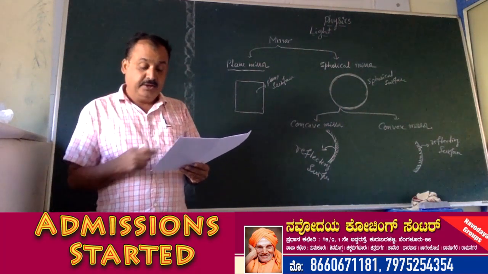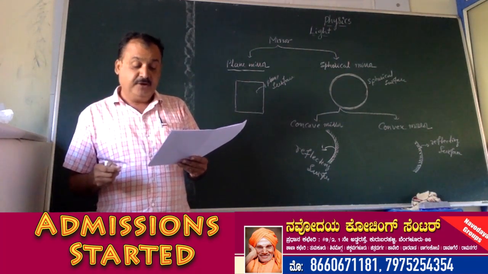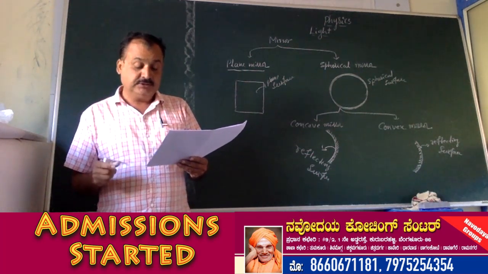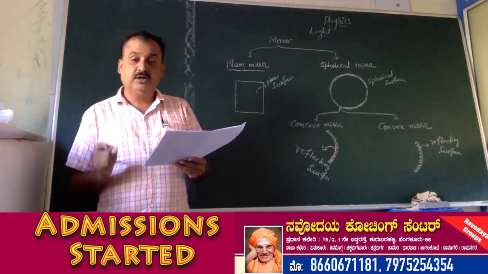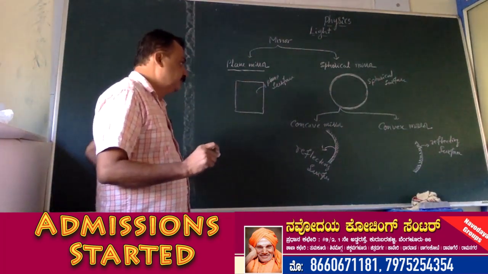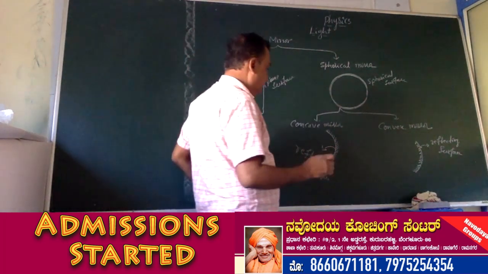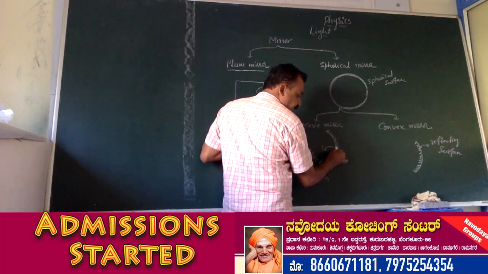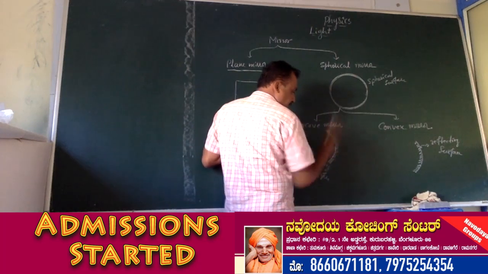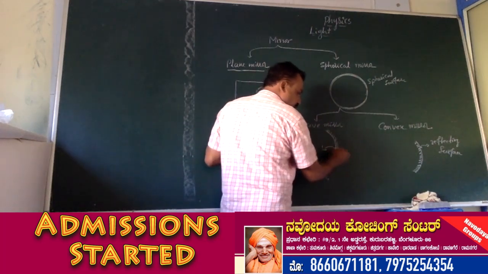In a concave mirror, the image formed depends on the distance of the object from the pole of the concave mirror. What is pole? This is the point. The central part of the concave mirror is called the pole.